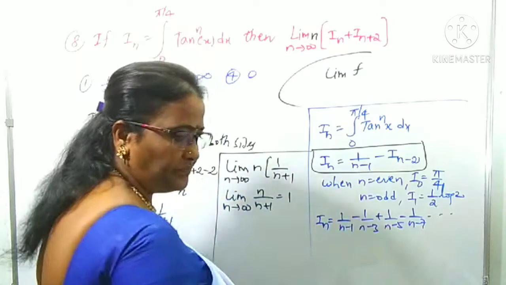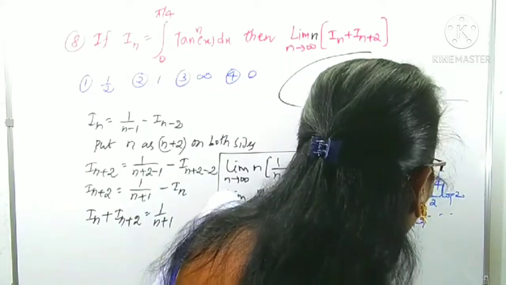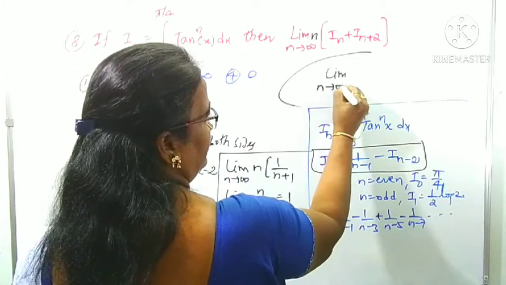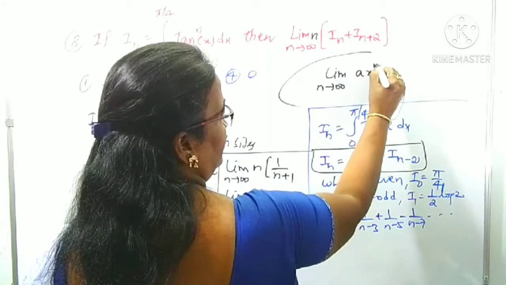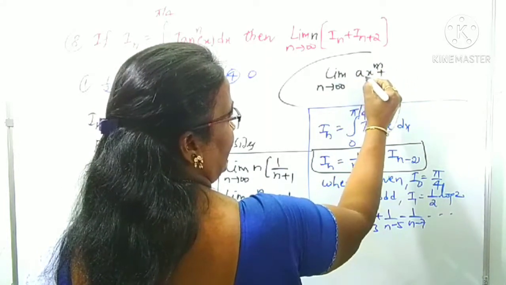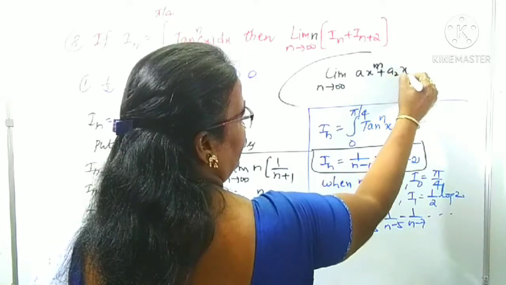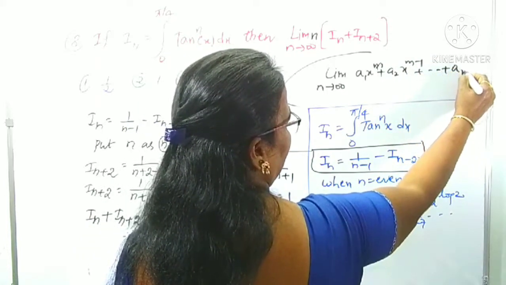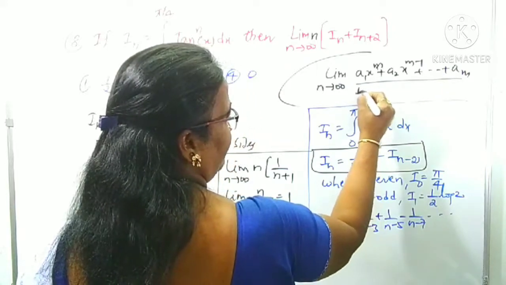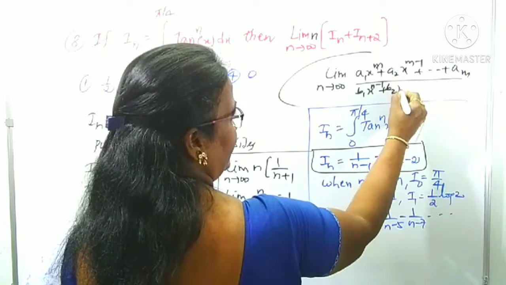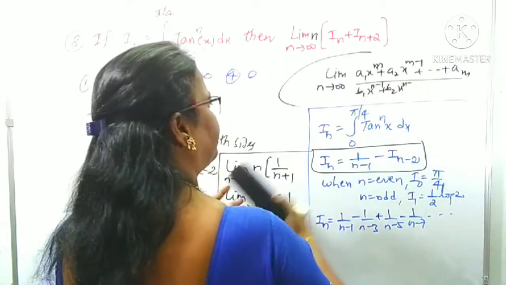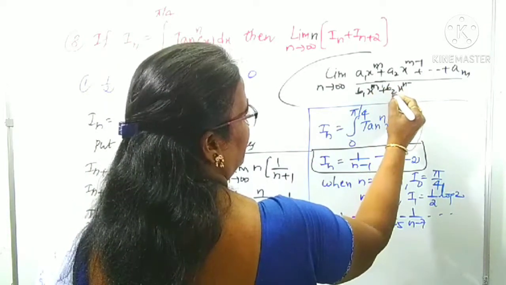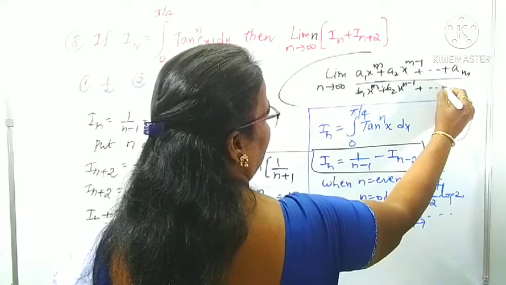Limit as n tends to infinity of (a1 x^m plus a2 x^(m minus 1) and so on plus am) divided by (b1 x^n plus b2 x^(n minus 1) and so on plus bn).